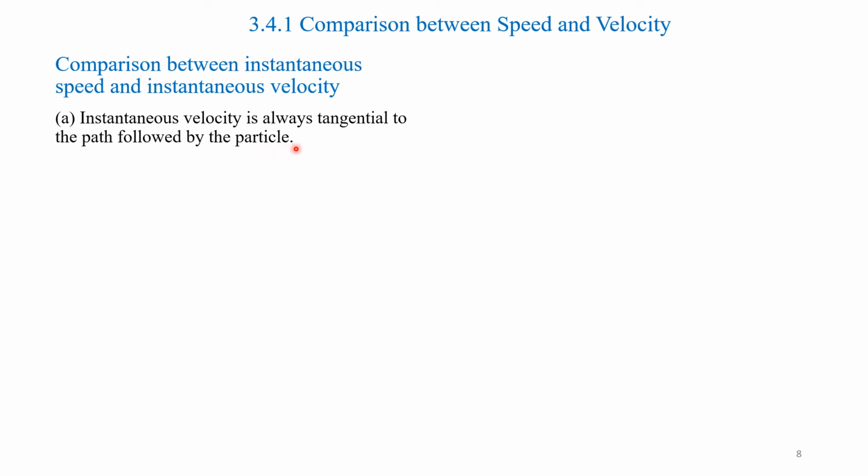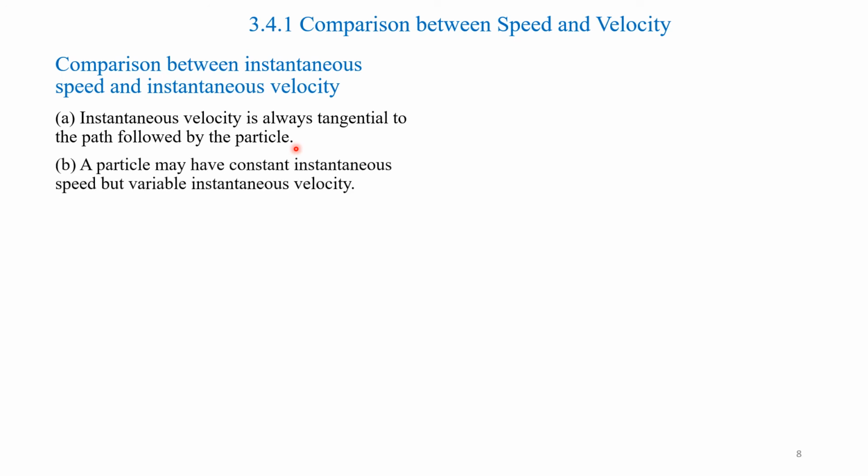That is, if you take a tangent at any point on the path of the particle in motion, then that is called the instantaneous velocity. A particle may have constant instantaneous speed but variable instantaneous velocity.